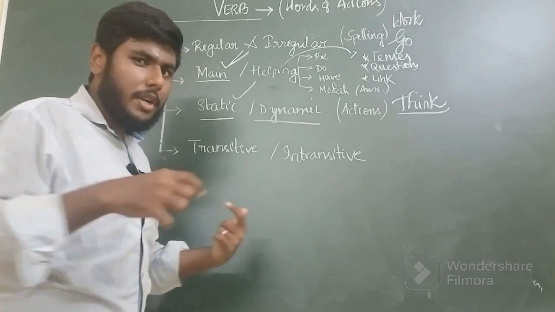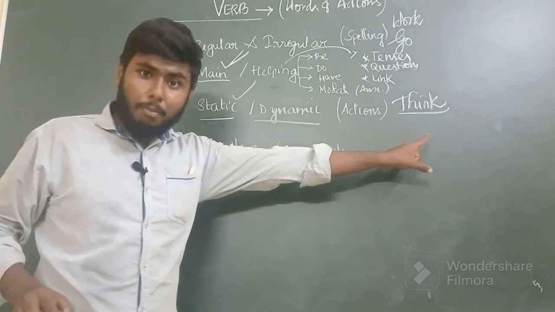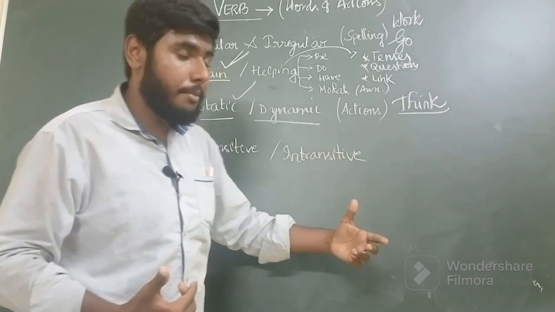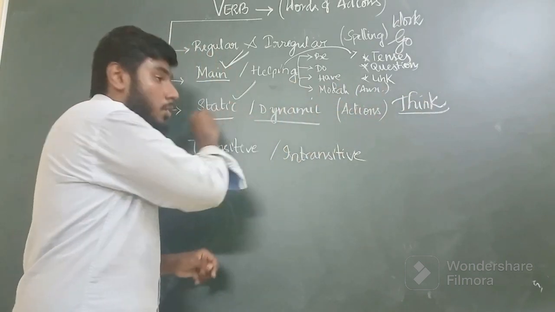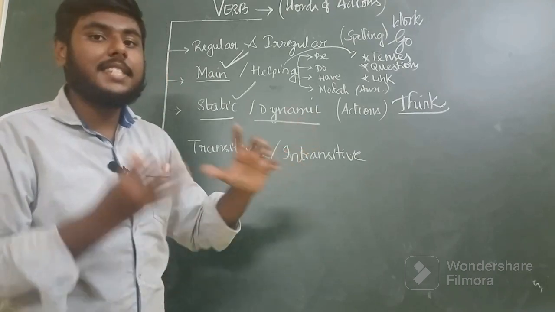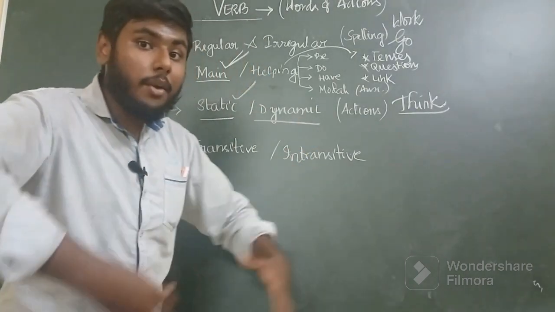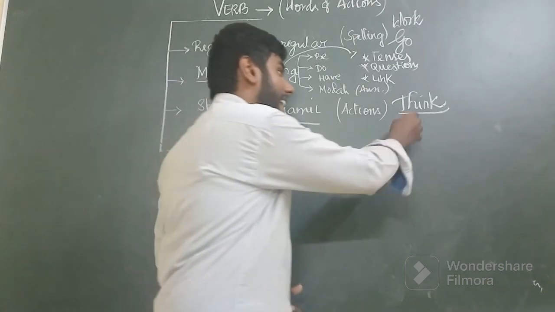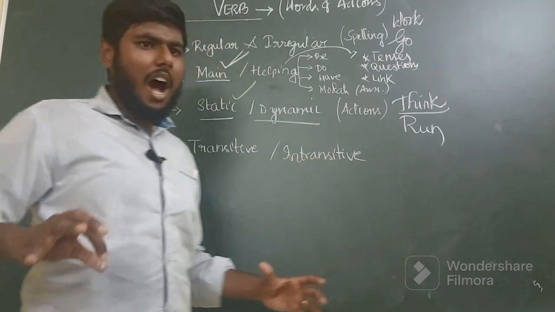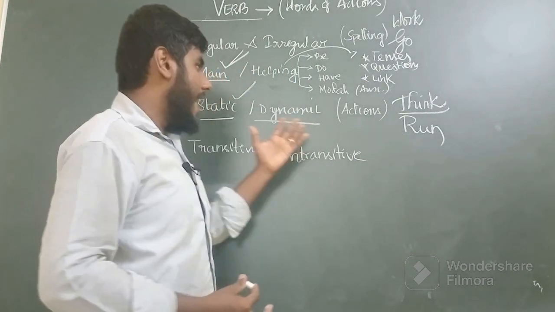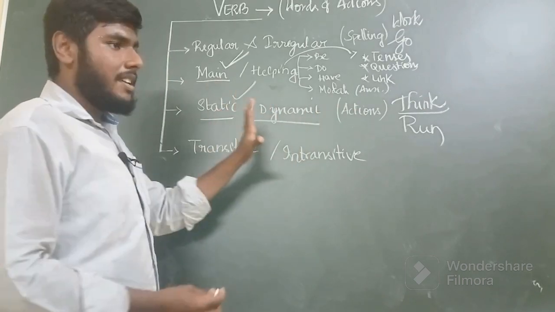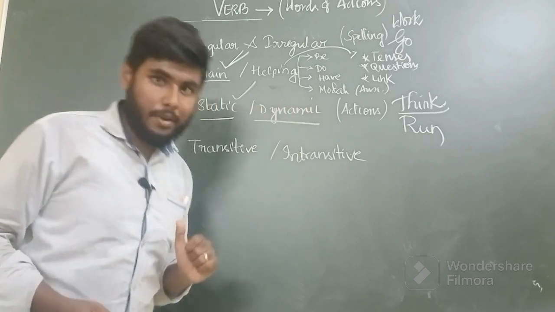And all those verbs which do not require a movement or physical change in your body are called static verbs, while dynamic verbs and action verbs, as the term itself says, require an action. They explicitly evoke an action, like the words run and write. All these verbs involve a physical action, and those verbs are referred to as dynamic verbs. So that's the difference and the meaning of static and dynamic verbs.